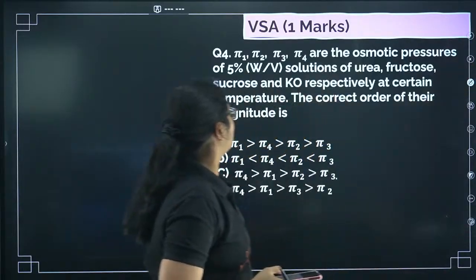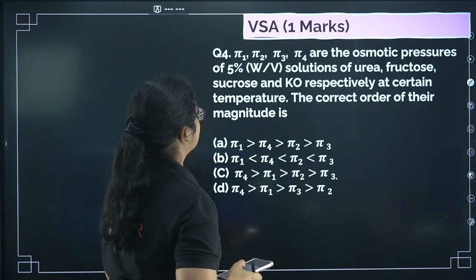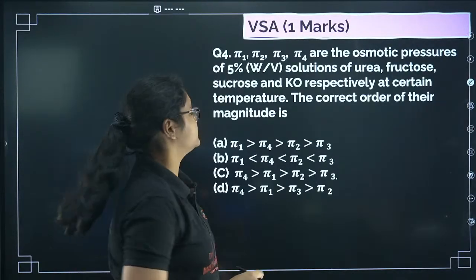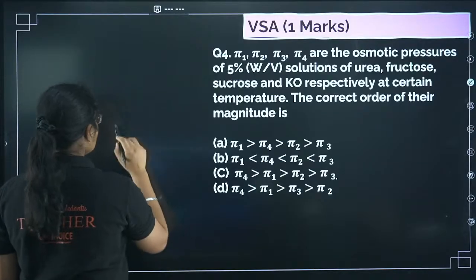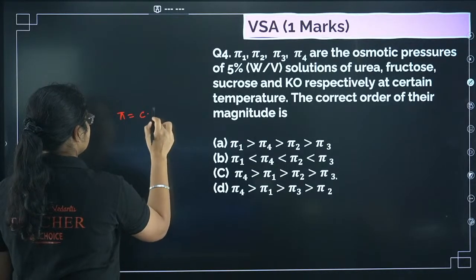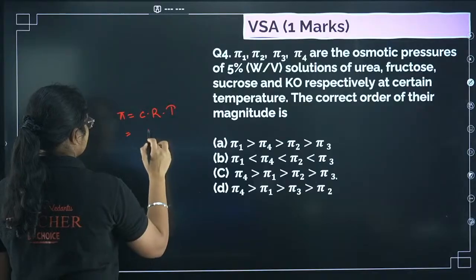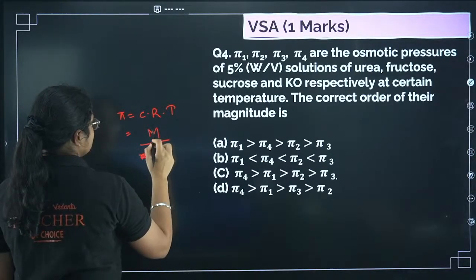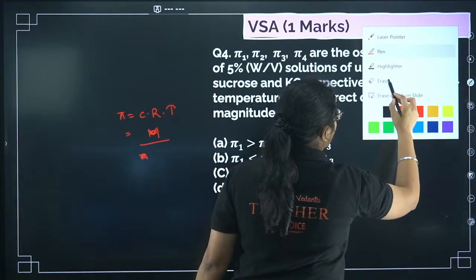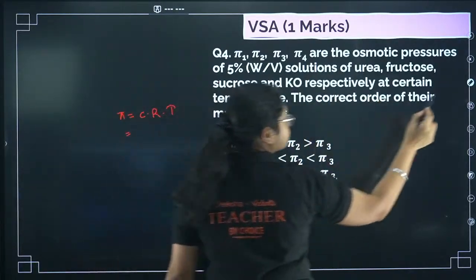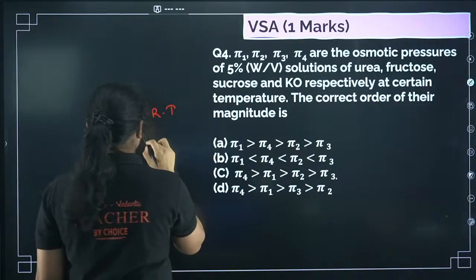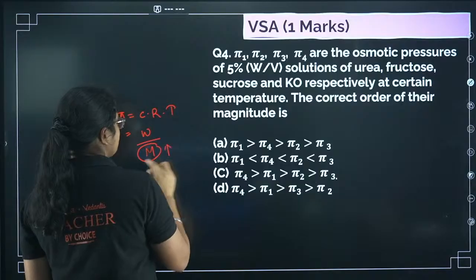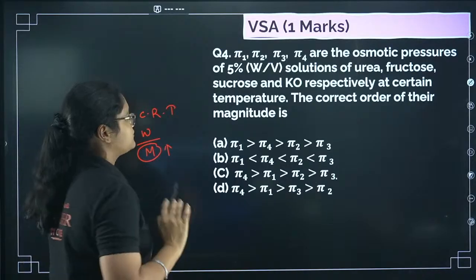Next we have pi 1, pi 2, pi 3 and pi 4 are the osmotic pressures of 5% solutions of urea. The correct order of their magnitude is. So if you see here, what is the formula of pi? We have C into R into T. What is C here? One second. How can I write the formula of C here? C is what? Given mass by molar mass, right? So now if molar mass is more, the pi value will be less, and that is what you have to understand.